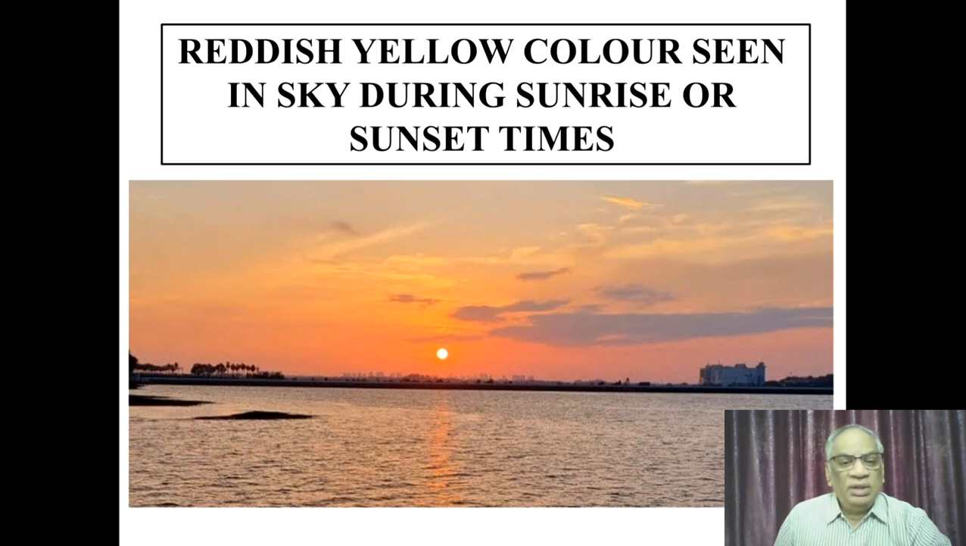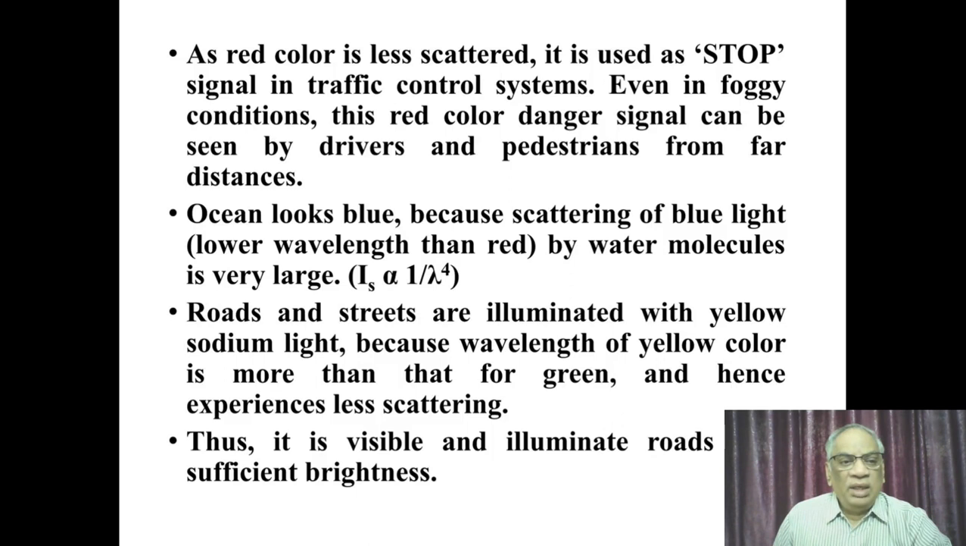In this slide, you can see how the sky looks at sunrise or sunset times. It is reddish or yellowish reddish. Red color is less scattered as compared to blue color. It is used as a stop signal in traffic control systems. Even in foggy conditions, this red danger signal can be seen by drivers and pedestrians from far away distances.